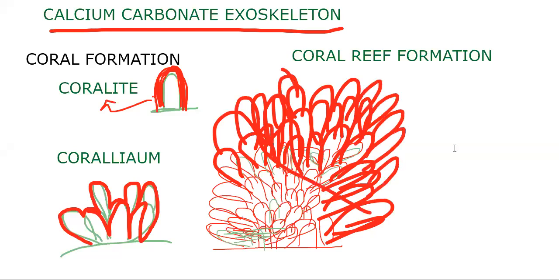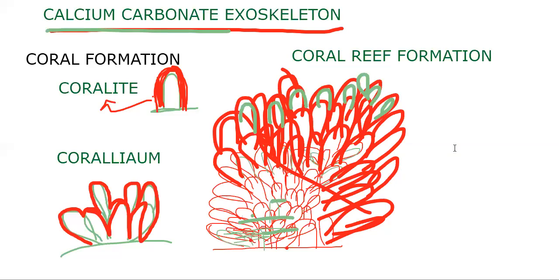Just remember, in this colony the lowermost polyps are already dead, and only the uppermost have survived and are growing. By age they may die, but the shell remains. What shell? The calcium carbonate exoskeleton.